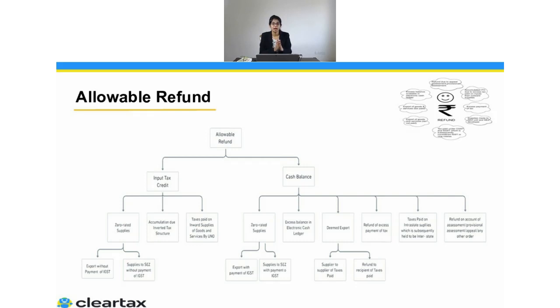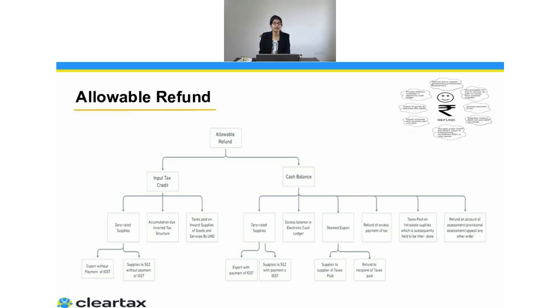If your output tax rate is less than the input tax rate, this is known as an inverted duty structure, and you can claim the refund because your ITC will get accumulated. You will not be able to utilize that against your output tax liability.